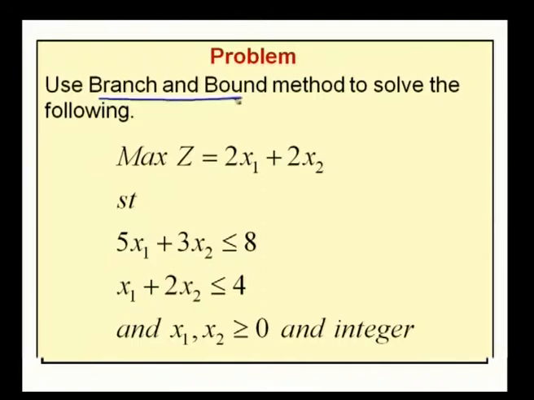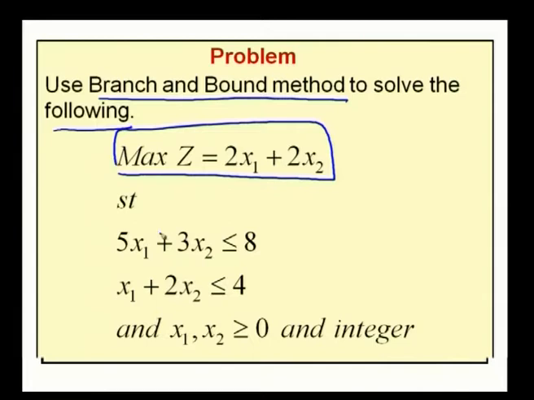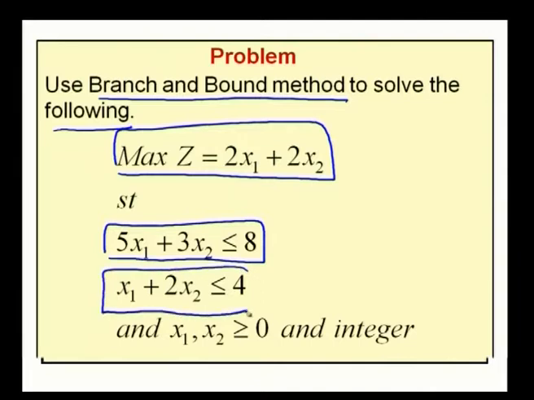Use the branch and bound method to solve the following: maximum z equal to 2x1 plus 2x2 subject to the constraints 5x1 plus 3x2 less than or equal to 8, x1 plus 2x2 less than or equal to 4, and x1, x2 greater than or equal to 0 and integer. So, it is an all integer programming problem involving two decision variables.